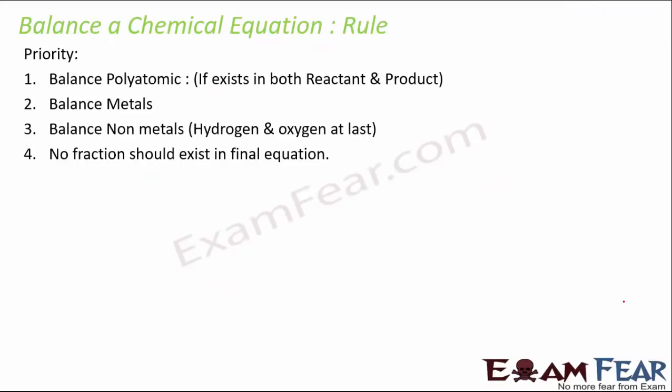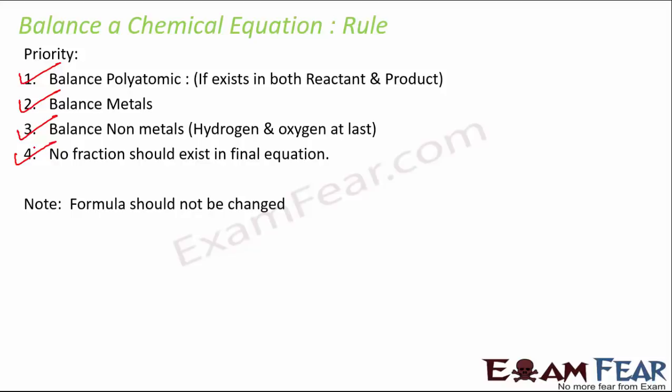So let us quickly talk about the rules to balance a chemical equation. So normally we follow this rule that first of all, it talks about the priority, that now when you have carbon, hydrogen, oxygen, sodium, which one should you balance first? So balance the polyatomic first. If you have something which has more than one atoms, so balance them first. Then balance the metals, then balance the non-metals, especially hydrogen and oxygen should be at the last. And there should be no fraction which exists in the final equation. So there should be nothing like 3 by 4 CO2 or 1 by 2 CO2, nothing like that. So it should all be in whole numbers.